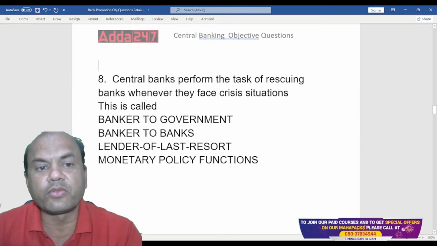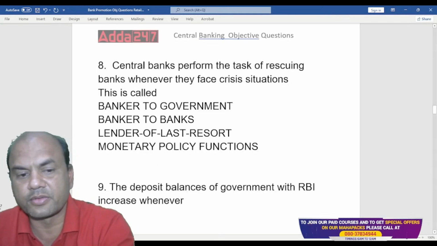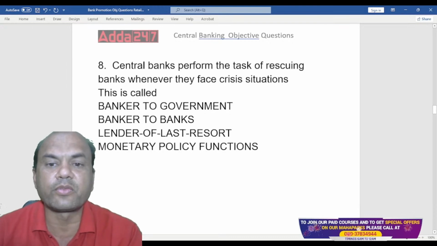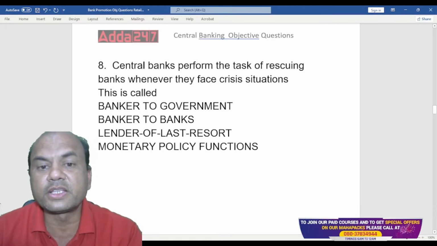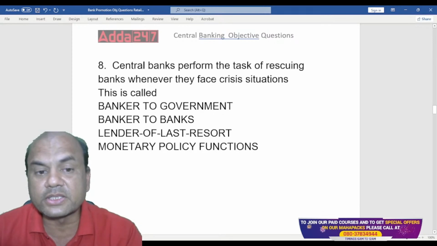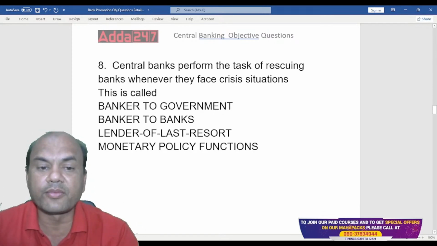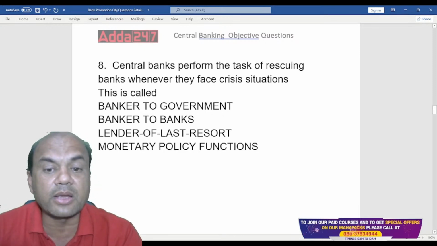Central banks can perform the task of rescuing banks whenever they face a crisis situation. Whenever a central bank rescues any bank which is facing problems, this function is known as what? Banker to government, banker to banks, lender of last resort, and monetary policy function.